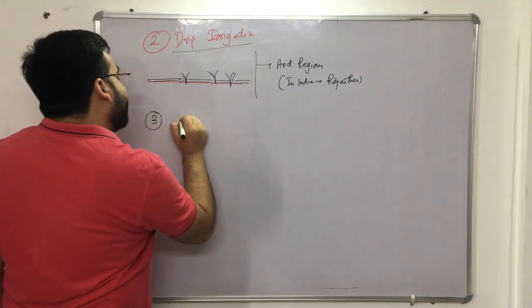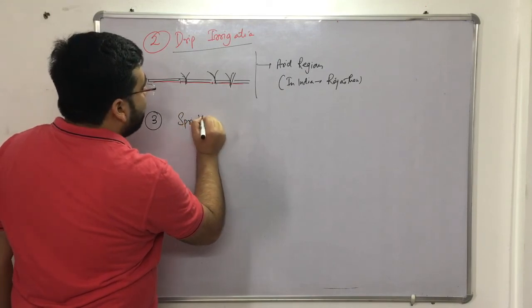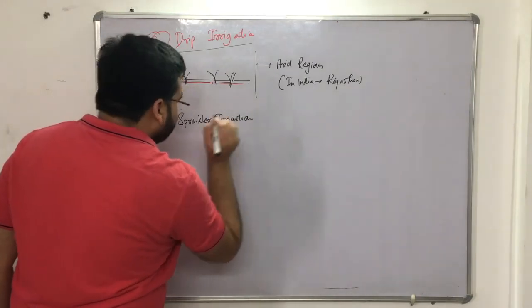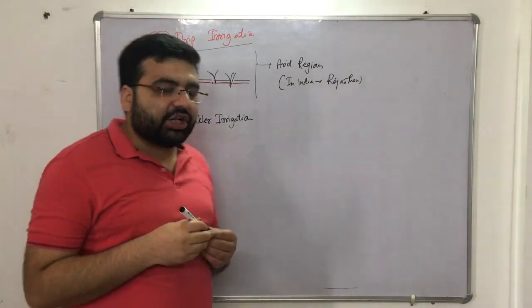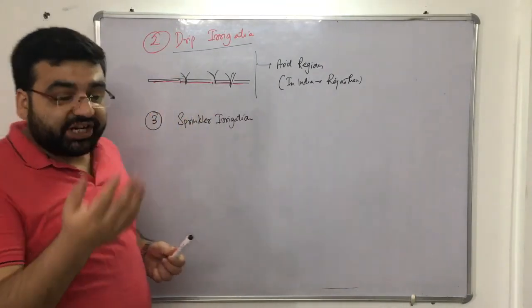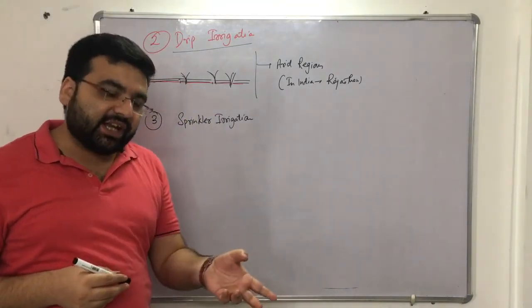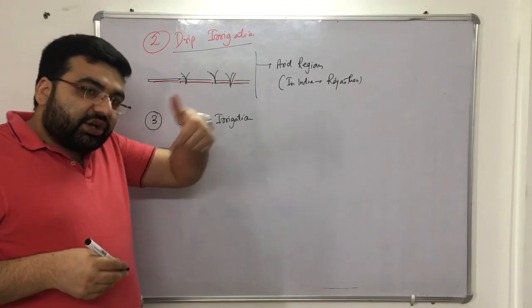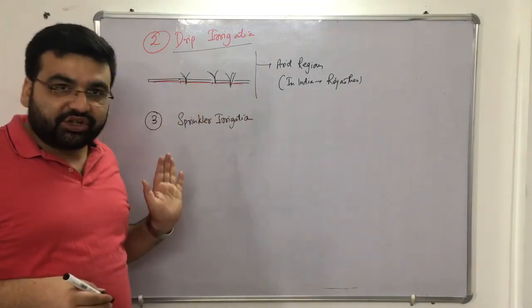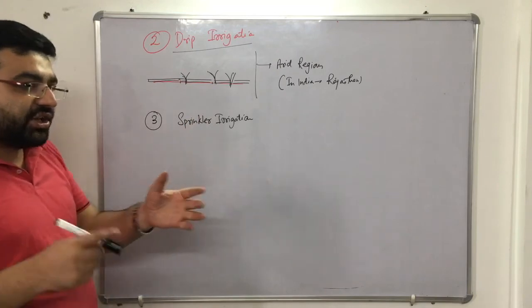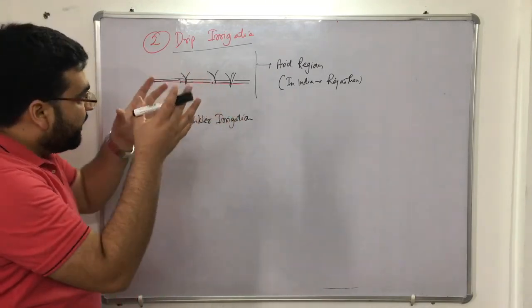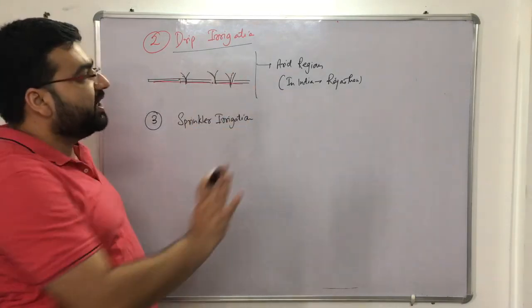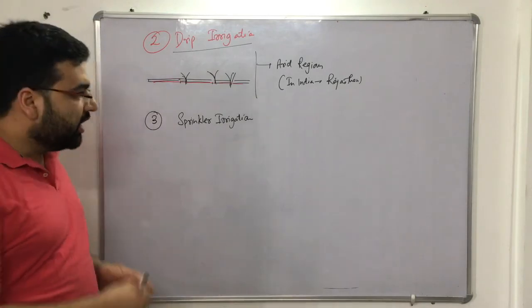The third one is sprinkler irrigation, and sprinkler irrigation is a type of overhead irrigation. Clear? You can also classify irrigation into two types. Earlier we classified irrigation into three types: surface irrigation, subsurface irrigation, and overhead irrigation. But you can also classify irrigation into pressurized irrigation and non-pressurized irrigation, because in drip irrigation and sprinkler irrigation, water comes with pressure. So pressurized irrigation includes drip and sprinkler irrigation, and whatever we have studied till now was unpressurized irrigation, right?